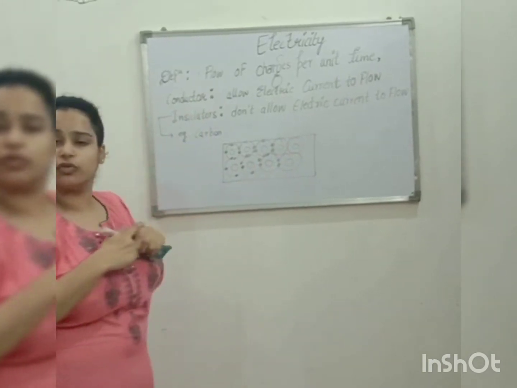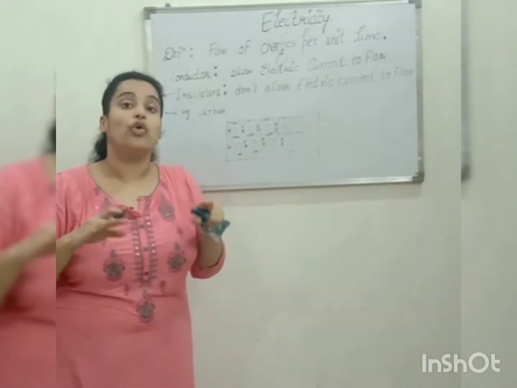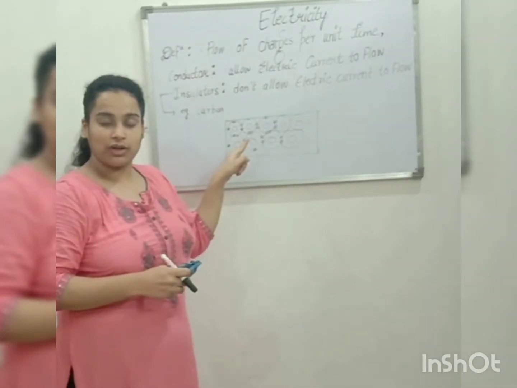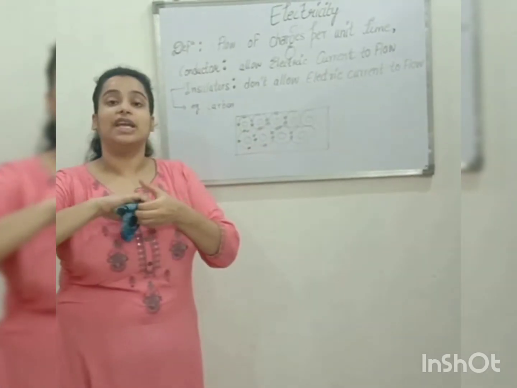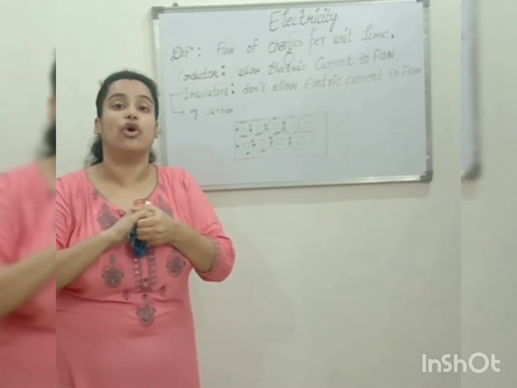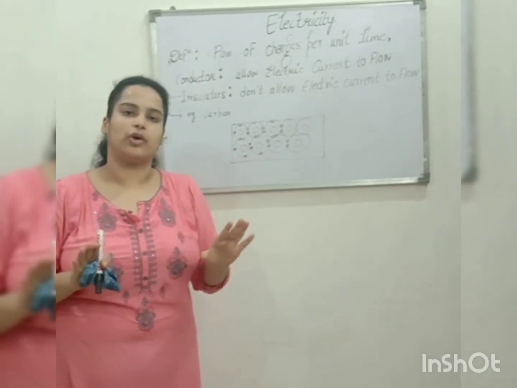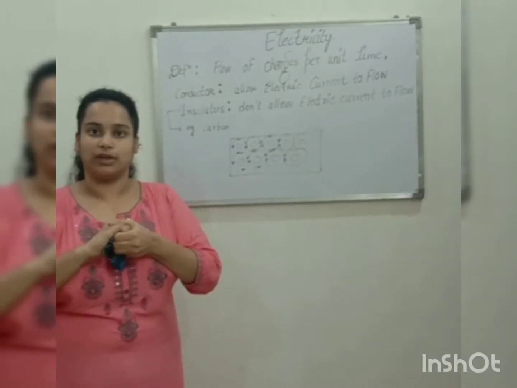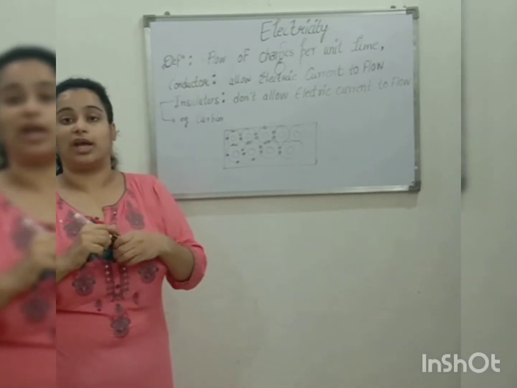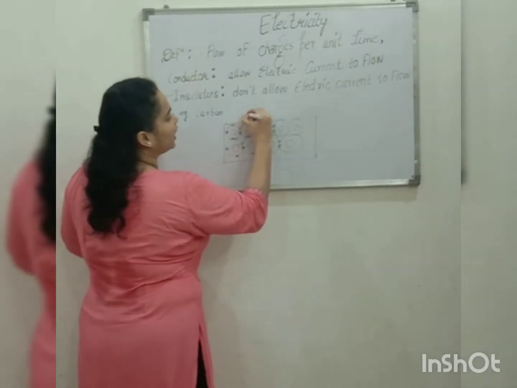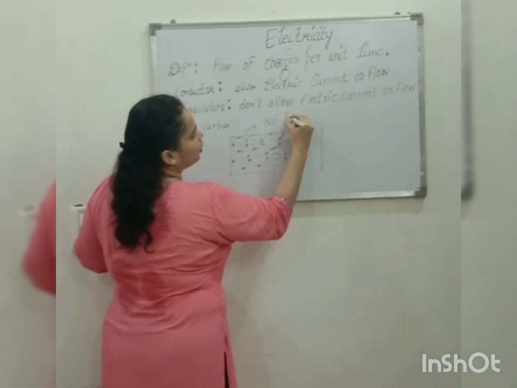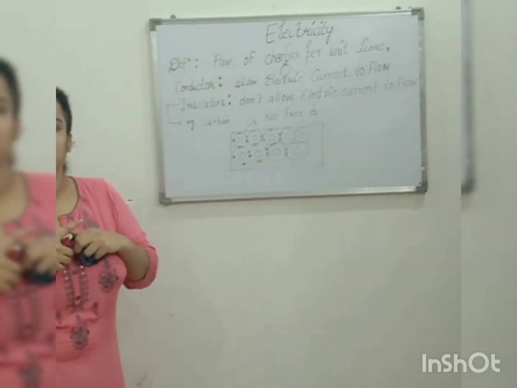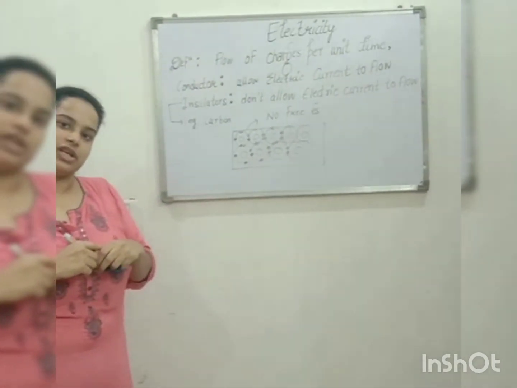If you look at the picture, you will observe that here there is no free electron. This is the nucleus of an atom, and all these outermost electrons present in the outermost shell are very tightly packed. They are having very strong bonds between the atoms of carbon. That's why in case of insulators there are no free electrons present. Hope you all are clear with the term insulator.